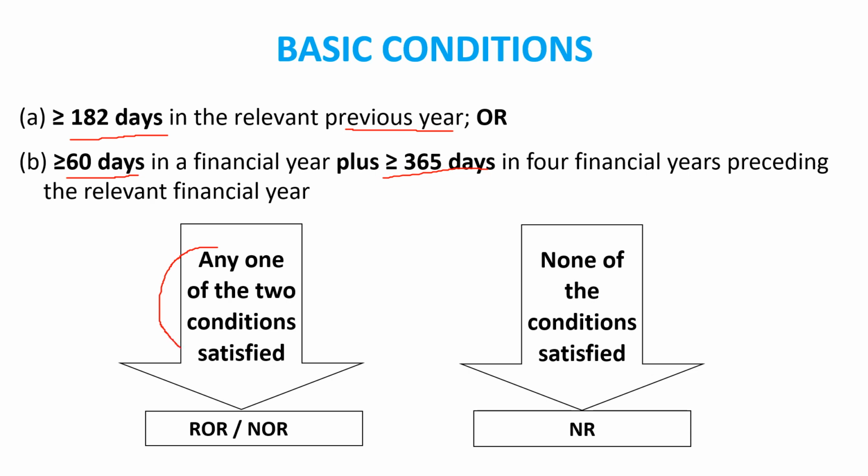देखो, एनी वन ऑफ द टू कंडीशंस सेटिस्फाइड, ओके, इन दो में से अगर एक बेसिक कंडीशन फुलफिल होती है, ओके, the citizen is fulfilling only one condition out of these two basic conditions, then it is called resident, ordinary resident, या फिर not ordinary resident। ठीक है, none of the conditions satisfied, if the person is not fulfilling both basic conditions, then it is called non resident। ओके, अगर इंसान 182 डेज से कम है या फिर 60 डेज से कम है, 365 डेज इन 4 इयर्स उसमें भी कम है, तो उसे कहेंगे हम नॉन रेसिडेंट।